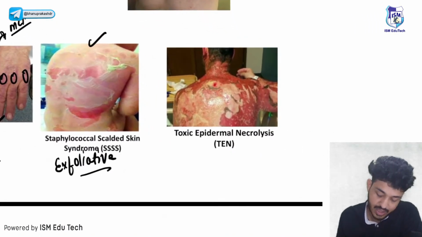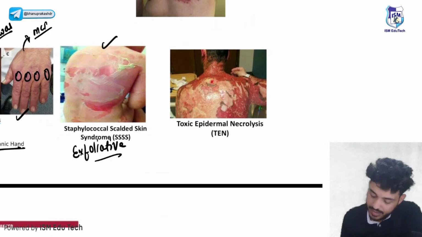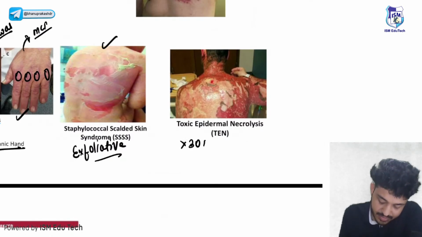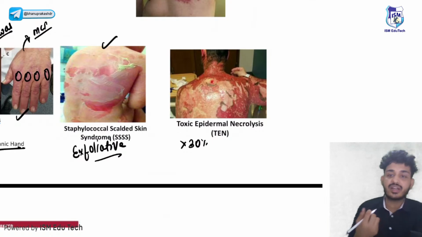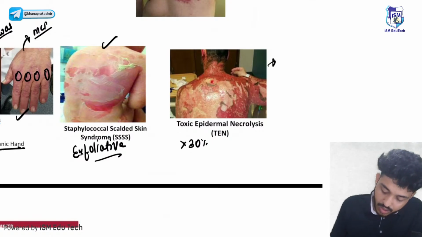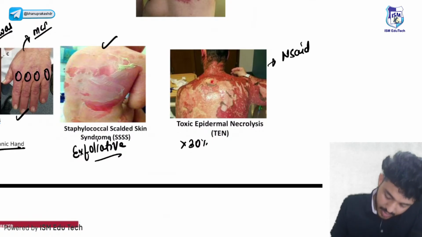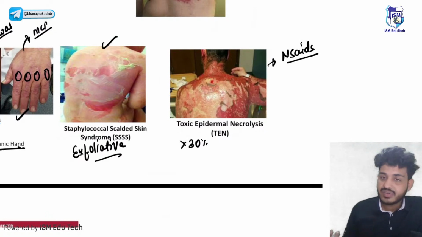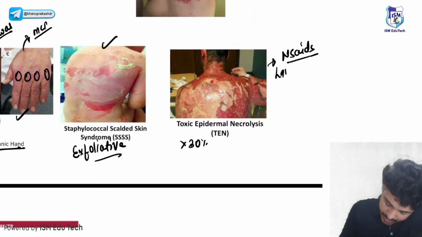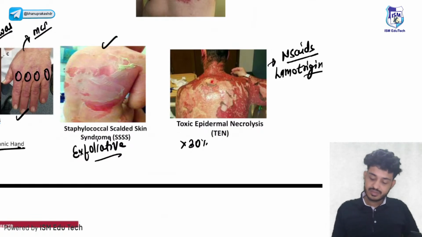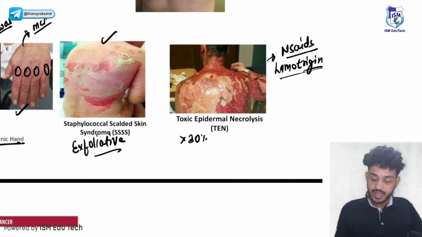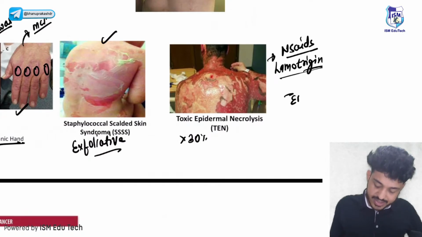Staphylococcus. Toxic epidermal necrolysis, we call it TEN when more than 30% of the area is damaged, right? And it is due to certain things, for example NSAIDs, and drugs that we use in psychiatric disorders like lamotrigine. Lamotrigine and those drugs, phenytoin, can lead to toxic epidermal necrolysis.